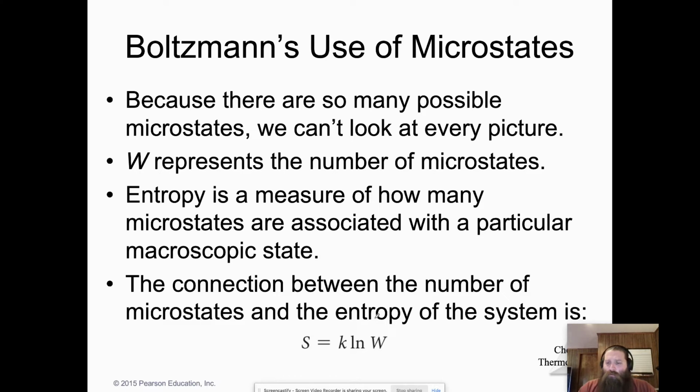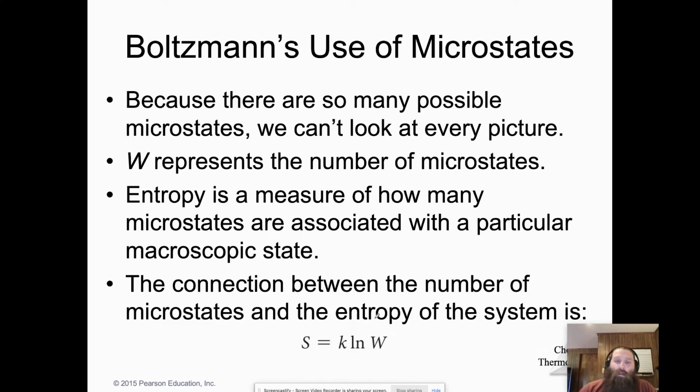But when you start talking about a mole of gases, imagine if in each picture you had to draw 6.022 times 10 to the 23rd little dots, and then track where each one went, because there's multiple places in 3-dimensional space where each atom of the gas could be. That's like impossible. We use W to represent the number of microstates that are possible in a system.